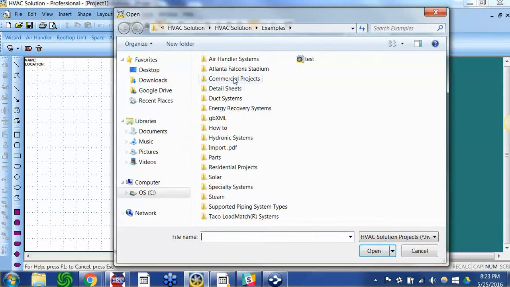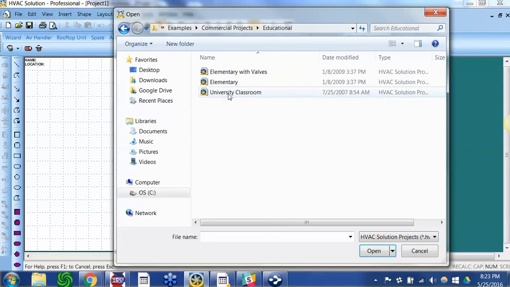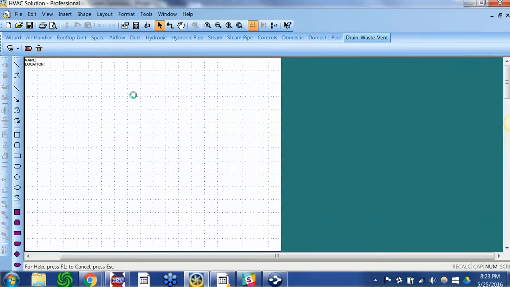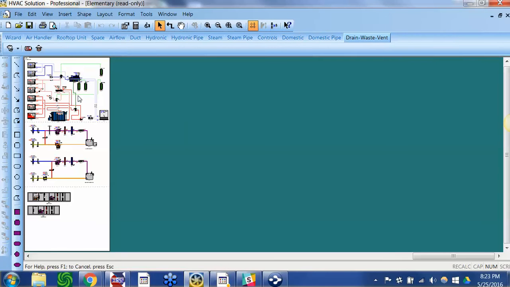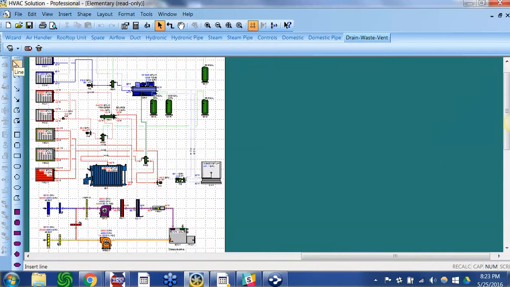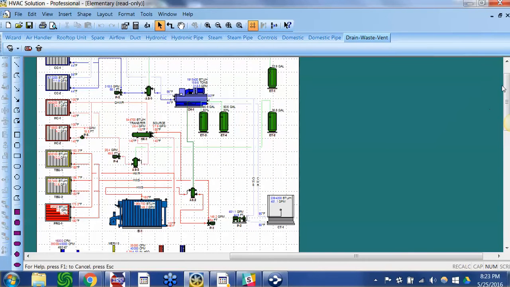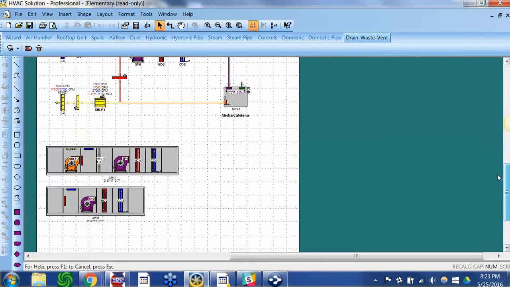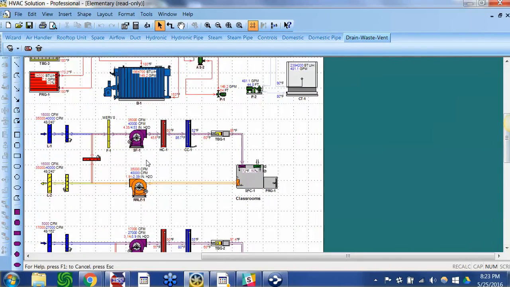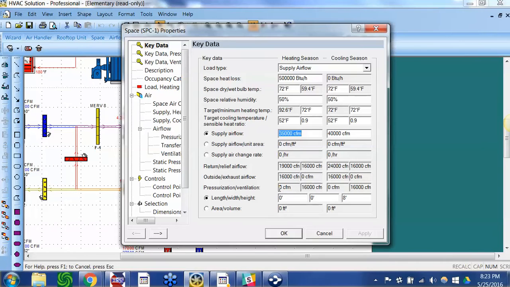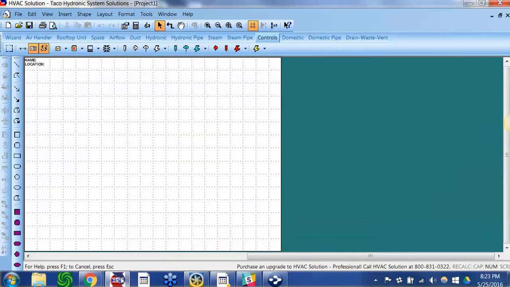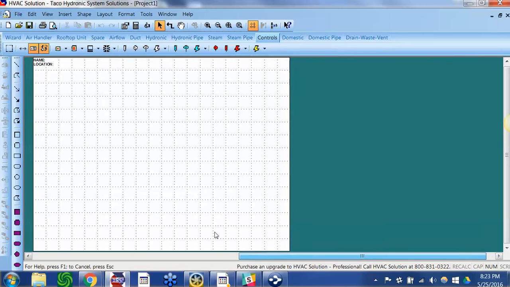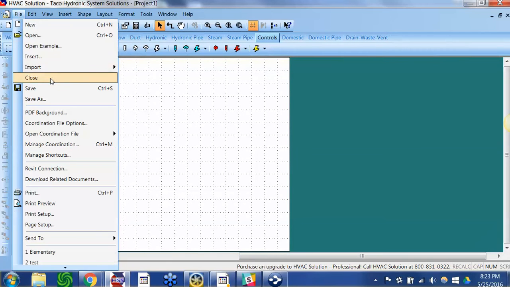Here's an elementary school, with the air side and the water side. There's the airflow schematics, air handlers, spaces, and so forth. And in the HSS systems, you can build any sized hydronic system.